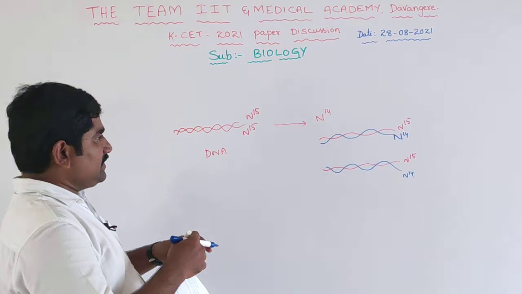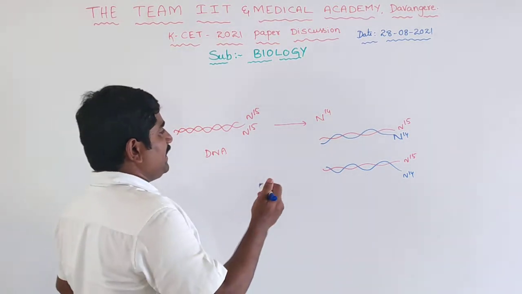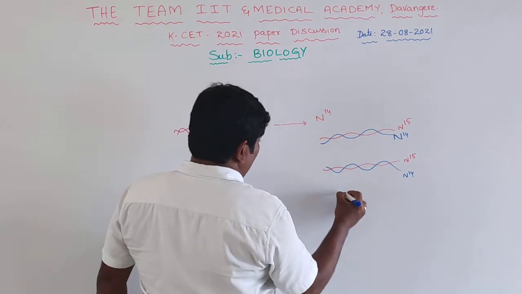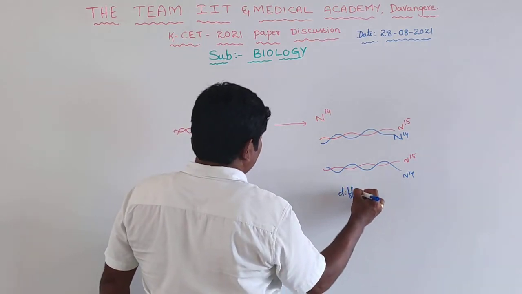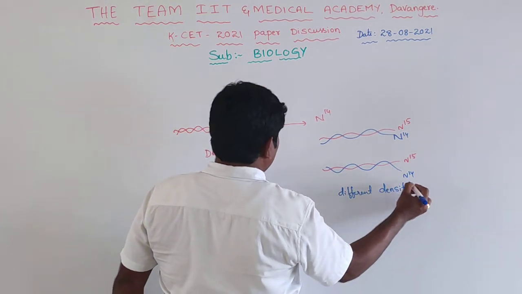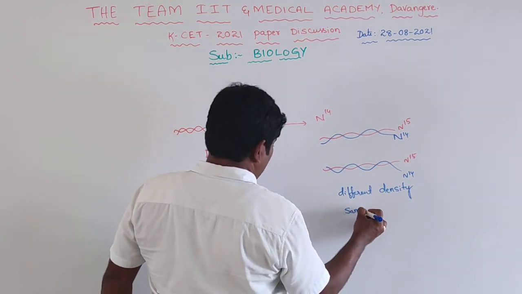So the answer is what we can say here. These two strands are having different density, but the same resemblance.